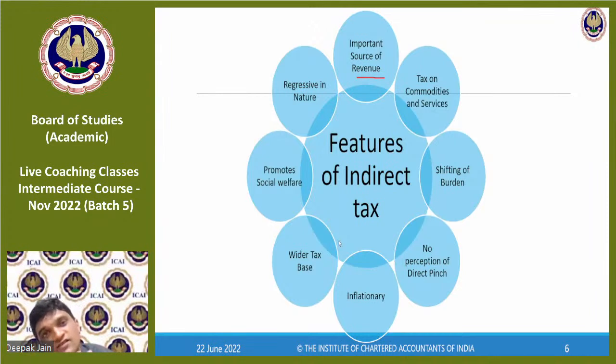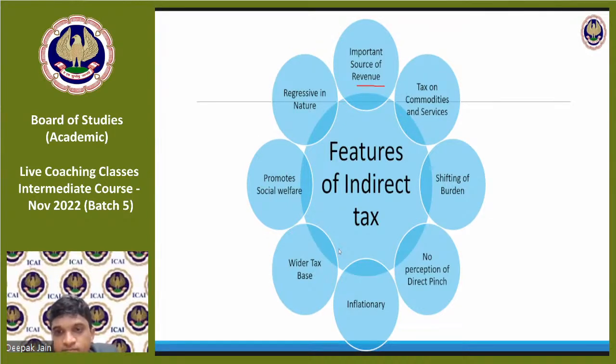It is regressive in nature. We have discussed this at length. A lot of people have asked the question: how is it regressive? As and when my income increases, GST doesn't increase. It will still reduce from the perspective of my income. So it is regressive in nature. So these are the features of indirect taxes. Any questions here?